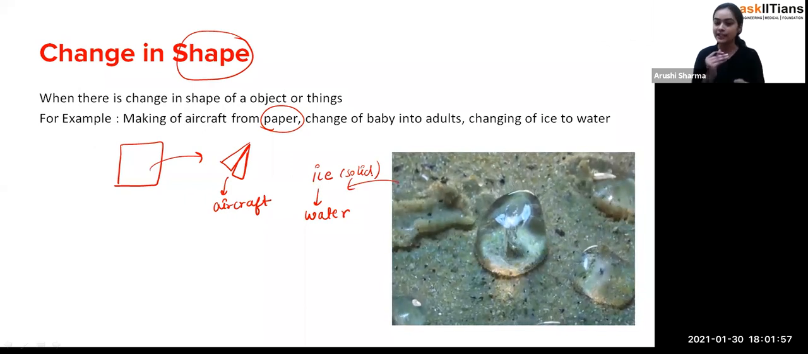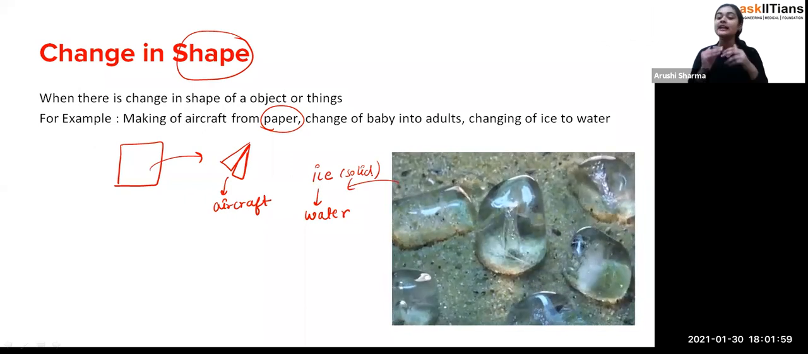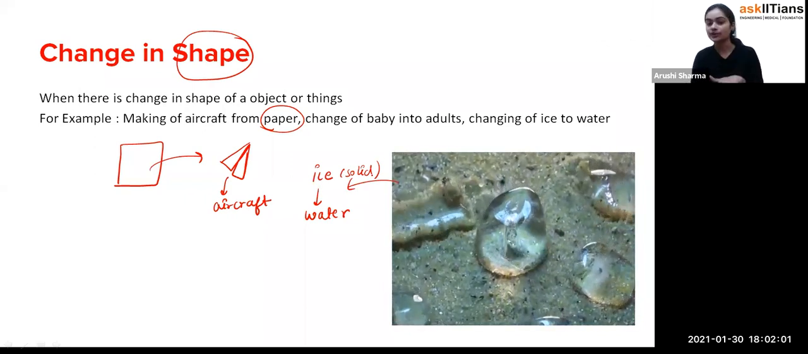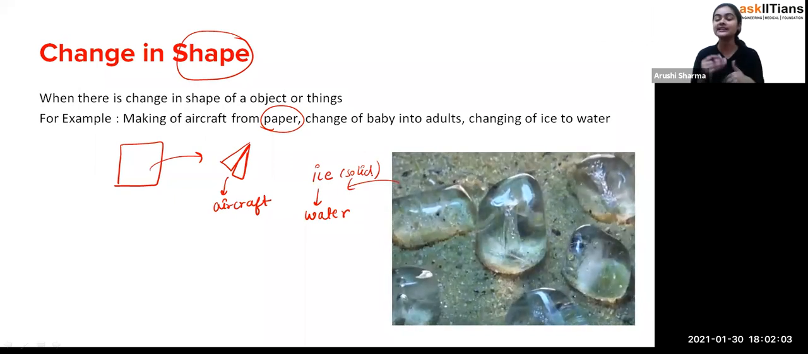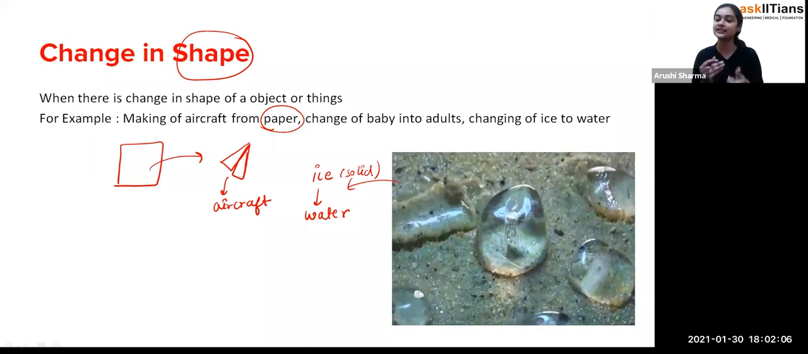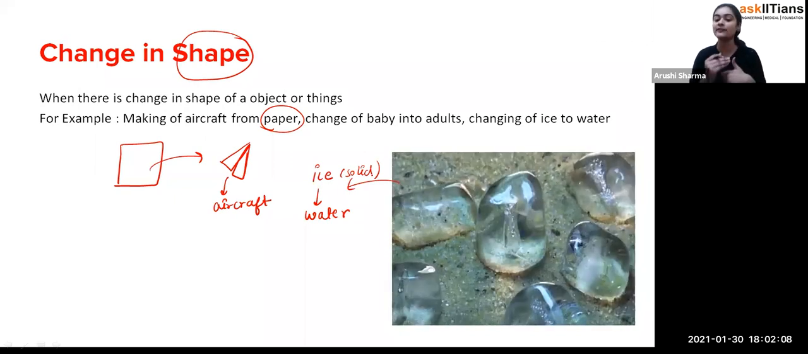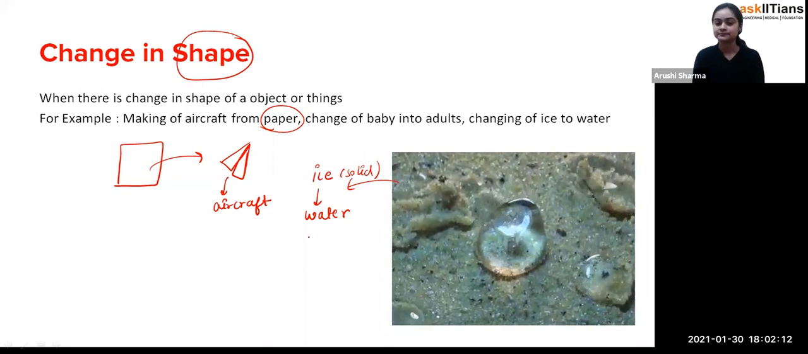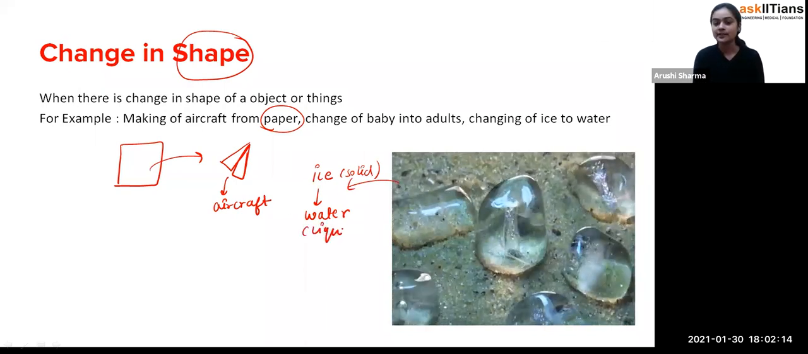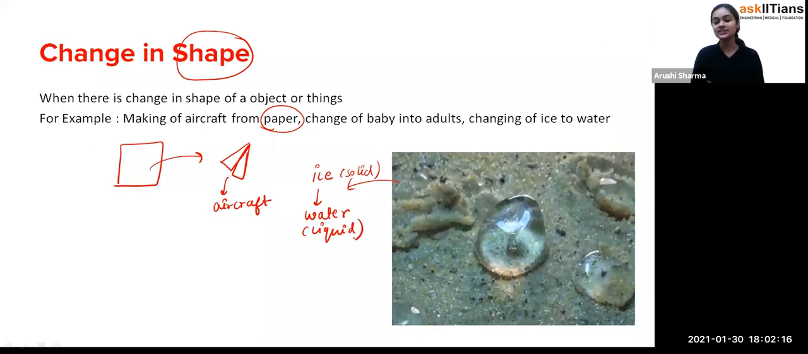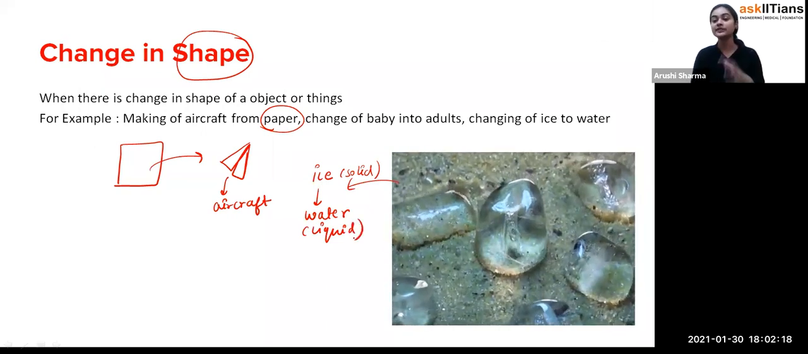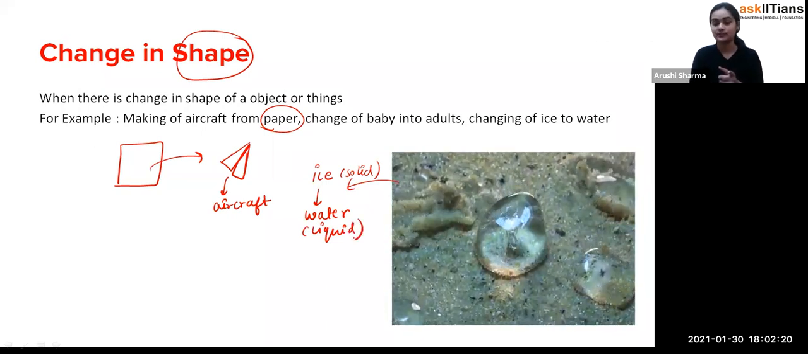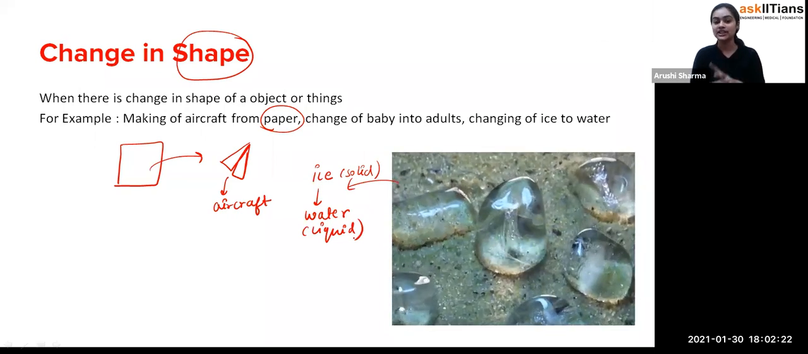But after melting of the ice, what we observe is that ice converts into water, which is a liquid. So you can see that the shape is changing. First it is having the solid shape, and after some time, after melting of the ice, it is having the liquid state, liquid shape. So these all are the changes, students, which you can observe on the basis of their shape changing. Fine. So these are the change in the shape.